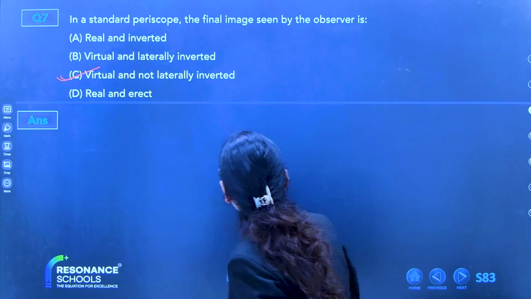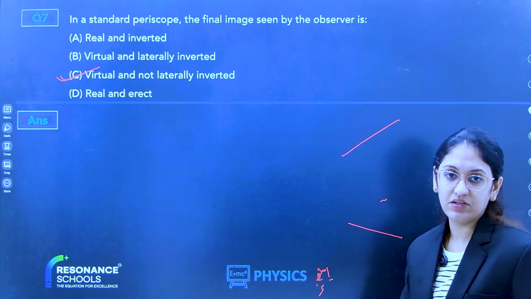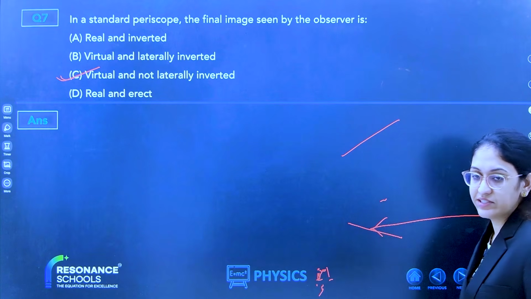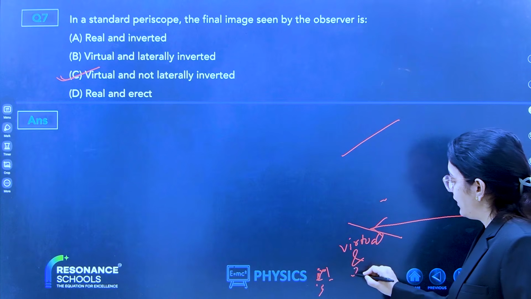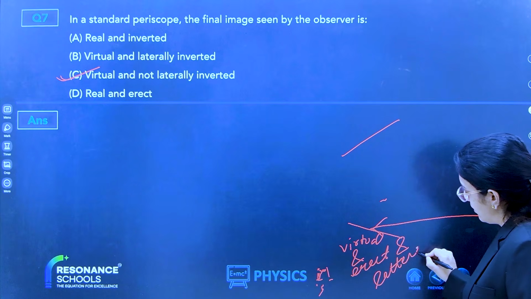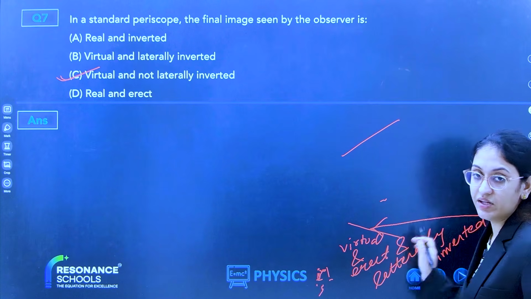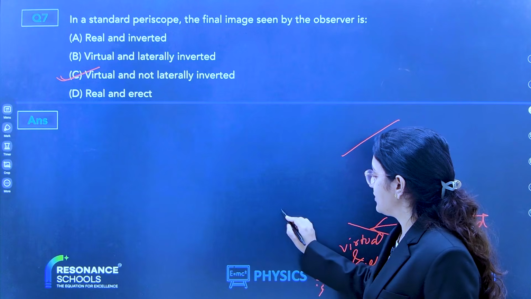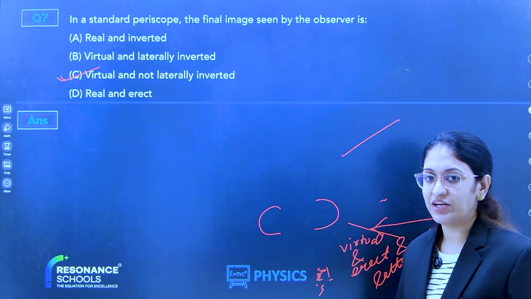Okay, see. There are two mirrors, correct? Oppositely placed in a periscope. Light will get incident, and we will get a virtual, erect and laterally inverted image. Now, what is this laterally inverted? Left becomes right, right becomes left. If C is like this, we'll get the image like this. So this is laterally inverted.